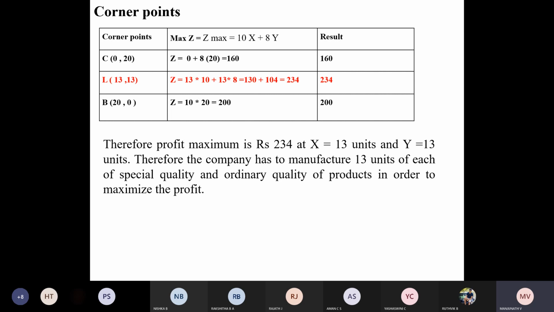Shall I close it? Hello? Any questions? Excuse me, sir. Tell me. Sir, I got L 11 and 18. 11 and 18. What is the total answer of Z maximum? Oh, sir, I'm still doing.